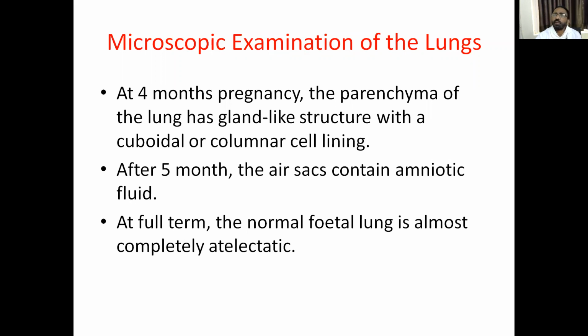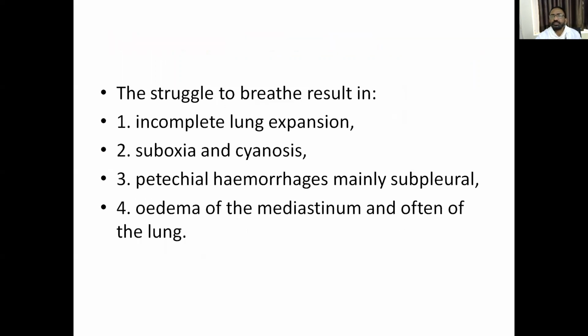At full term, the normal fetal lung is almost completely atelectatic. After full term and respiration, normal lung will be seen. Normal fetal lung is atelectatic. The struggle to breathe results in incomplete lung expansion, hypoxia, cyanosis, petechial hemorrhages, and edema of the mediastinum.